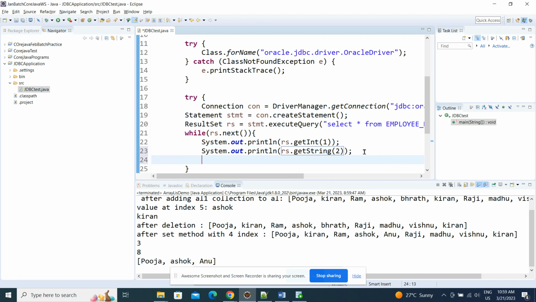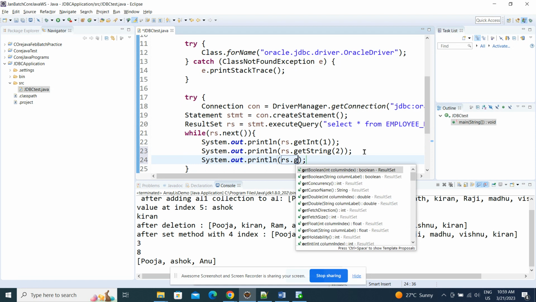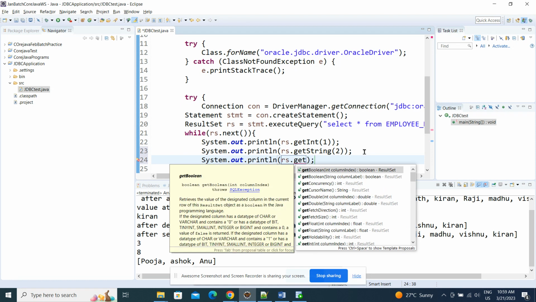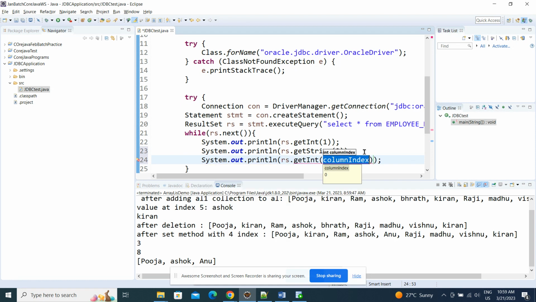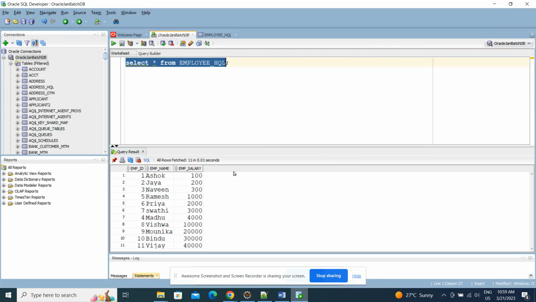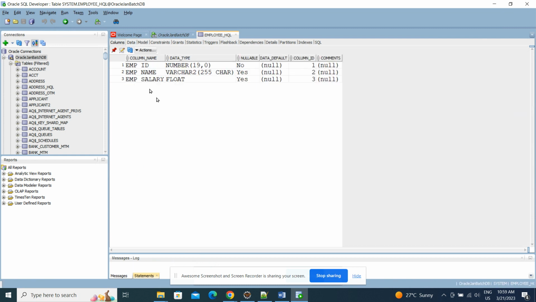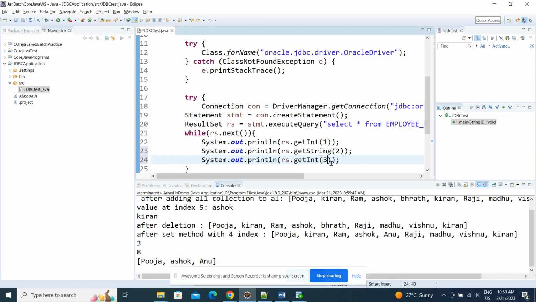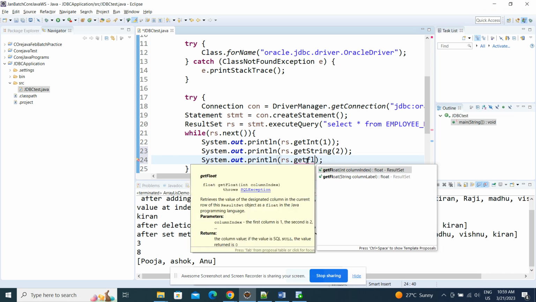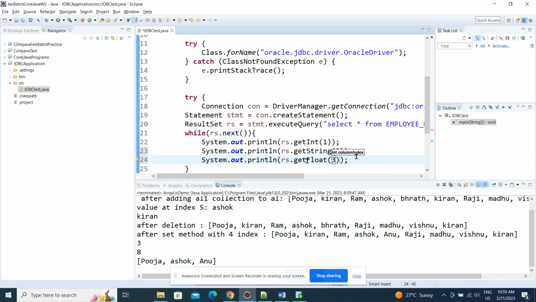Next, system dot out dot println of rs dot get salary, get integer only, let's see, of 3. What is the type it is? Let me go and check it. It is of type float. So now get float, get float of third column.